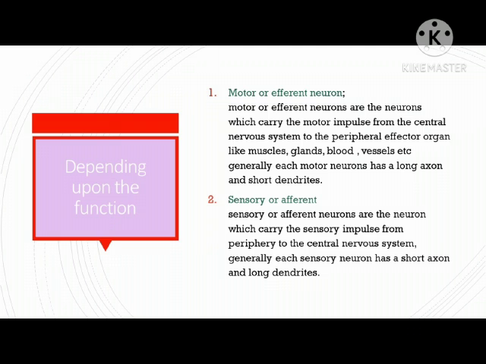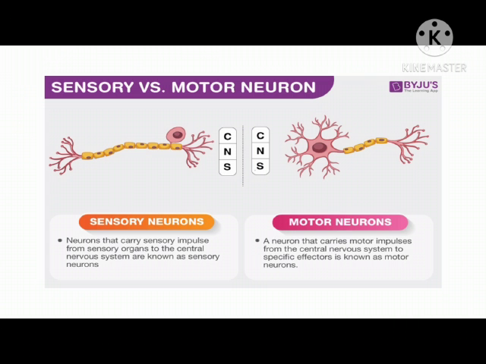Second one is sensory or afferent neurons. Sensory or afferent neurons are the neurons which carry the sensory impulse from the periphery to the central nervous system. Generally, each sensory neuron has a short axon and long dendrites. Sensory versus motor neuron. Sensory neurons carry sensory impulses from sensory organs to the central nervous system. You can see in the picture also, you will get more clarity.